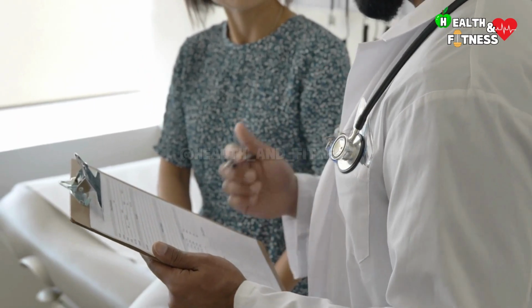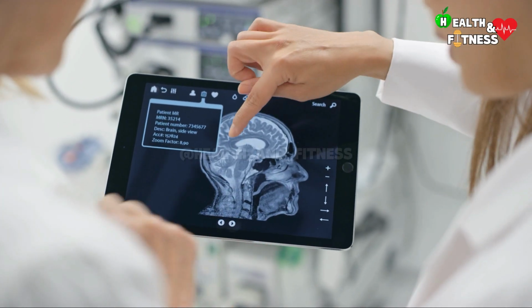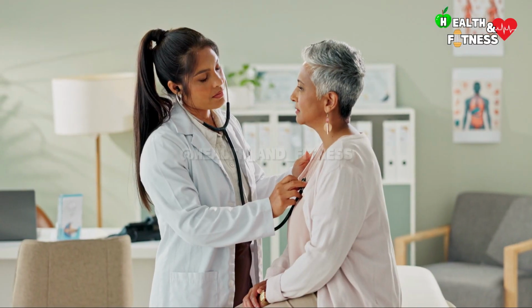But what is an aneurysm? How does it develop? What are the main risk factors, and how to prevent it? Let's find out together.